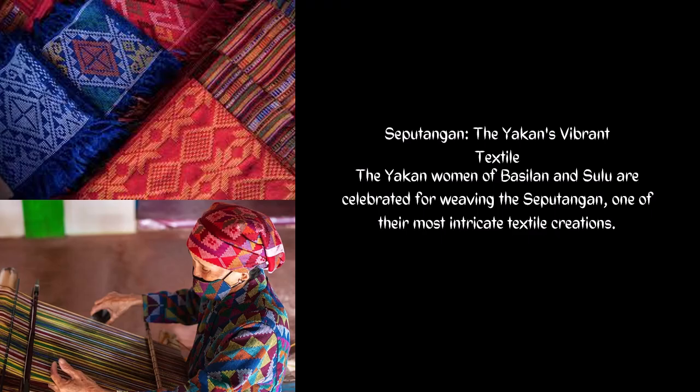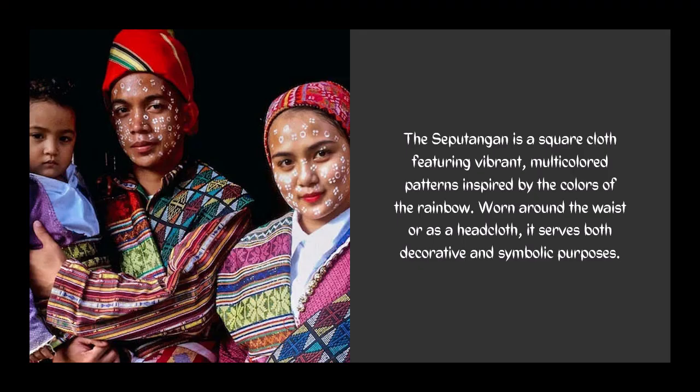Okay, and last we have the Sepotangan. Sepotangan is from the Yakan tribe. The Yakan women of Basilan and Sulu are celebrated for weaving the Sepotangan, one of their most intricate textile creations. The Sepotangan is a square cloth featuring vibrant, multicolored patterns inspired by the colors of the rainbow. So that we don't get confused, since they have similar uses, the previous one is more on gold, as you can see. The Sepotangan is more on the colors of the rainbow.